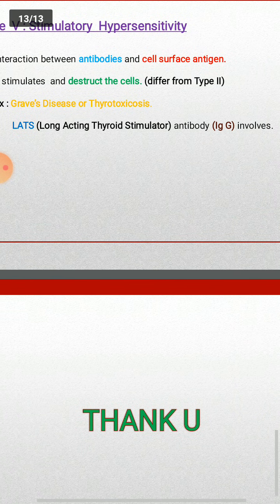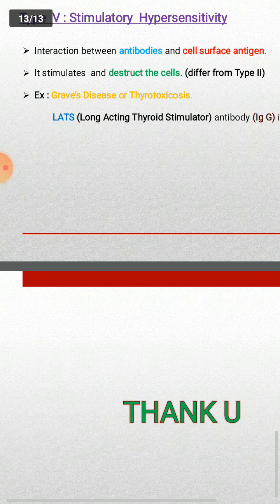When the thyroid gland is hyperactive in persons, the eyes protrude to the outside. This type of condition is called exophthalmic goiter or Graves disease. So this is the hypersensitivity and the different types of hypersensitivity. Thank you.